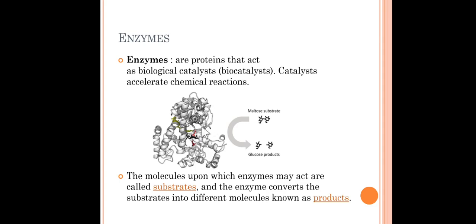Now in this case, this maltose substrate is converted to the glucose product by the action of the enzyme. The molecules upon which the enzyme may act are called substrates. So this maltose is called the substrate, and the enzyme converts this substrate into the product. So this is the substrate and this is the product, which is formed by the enzyme action.